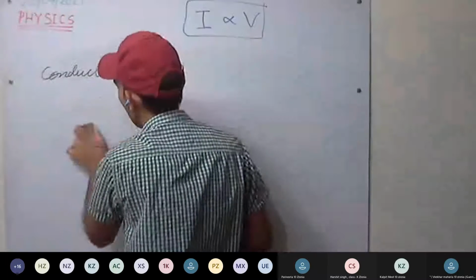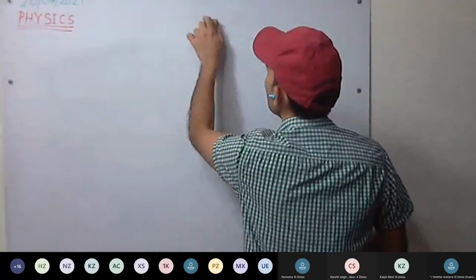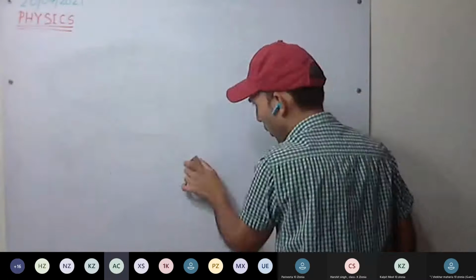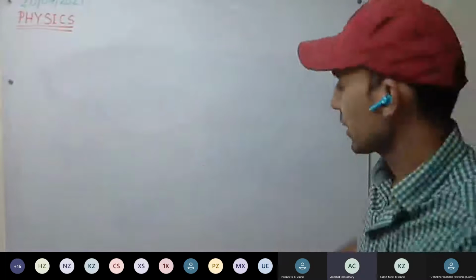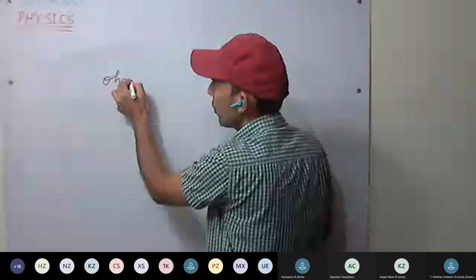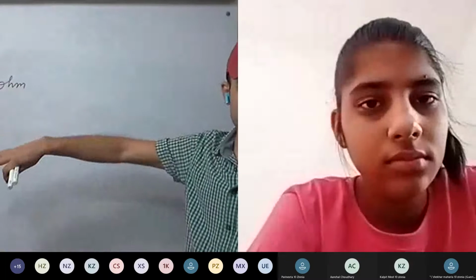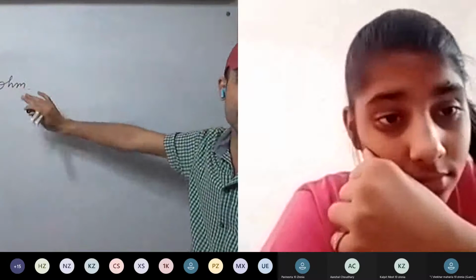Now we plot the graph and do the experiment. Excuse me, sir, this symbol of ohm is also known as sigma? Ohm is the word we use since the scientist Georg Simon Ohm discovered this.